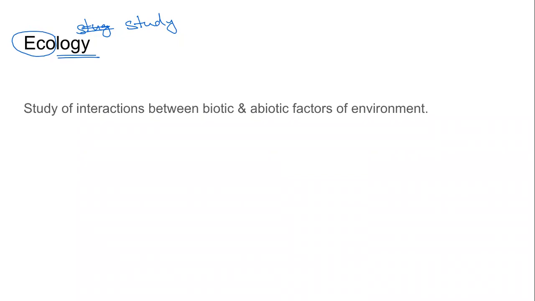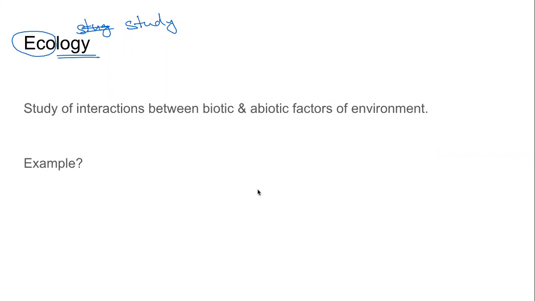Interaction means how different parts work with each other, affect each other, impact each other. Can we also say that it is the study of interaction between physical, chemical, and biological components of environment? Yes, we can say that. In general, ecology is the study of interaction of different components of the environment.